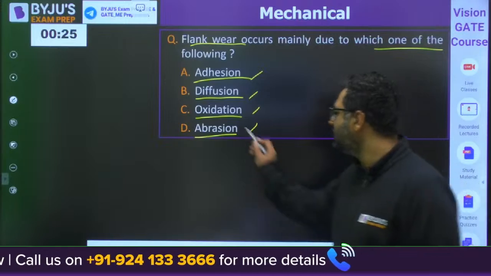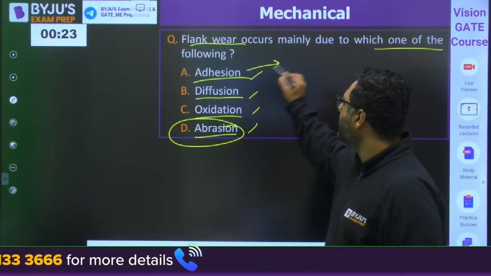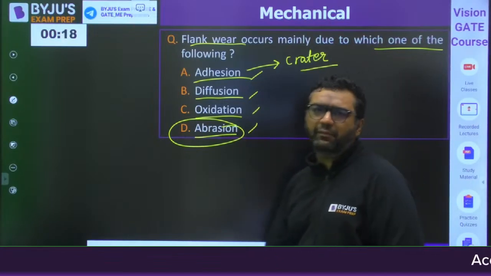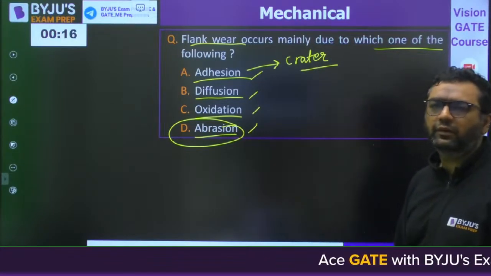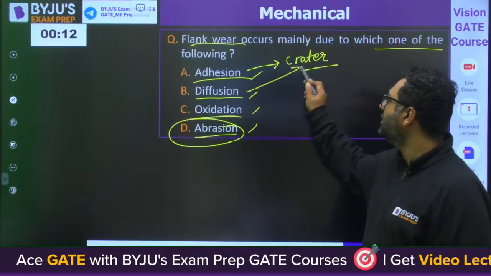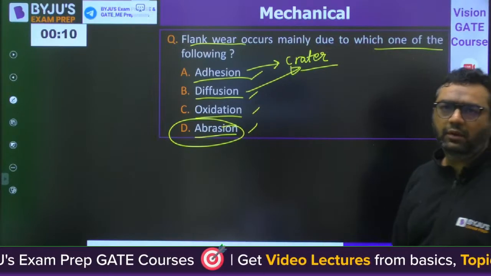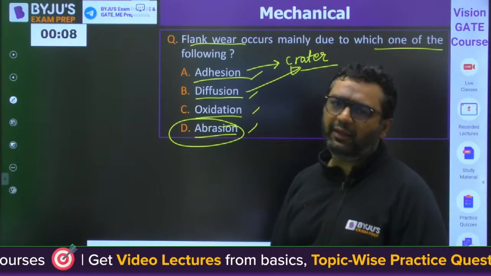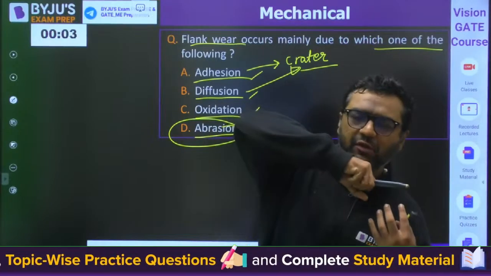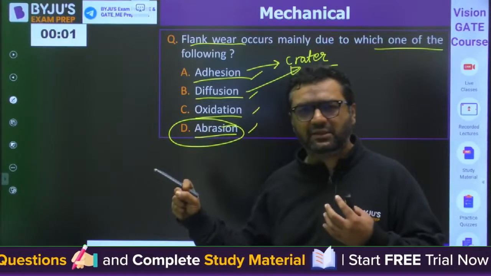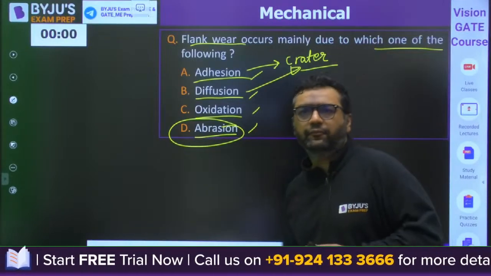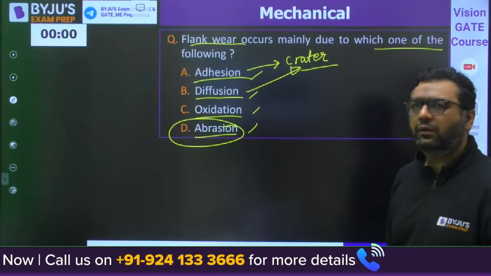The answer for this is D. Crater wear is happening because of this. Okay, flank wear is happening because of abrasion. Clear? So when you are saying diffusion, it creates crater wear. Diffusion of the carbon atoms from the tool material to chip happens. That is crater wear. That is not flank wear.